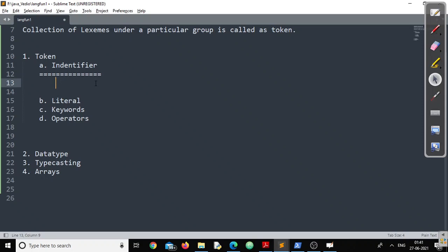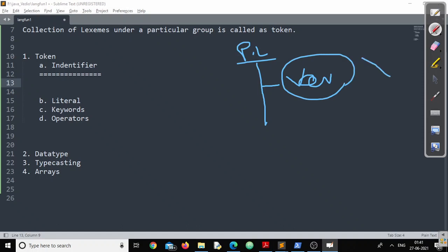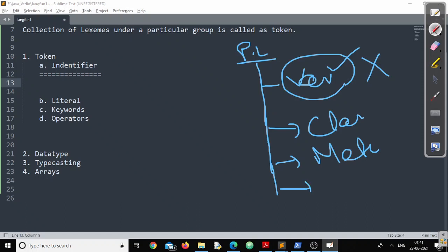Now, in every programming language, whenever we are writing a program, can you think of a program without a variable? The answer is obviously no, right? So there may be times when I want to name a variable, name a class, name a method, or name a user defined interface.